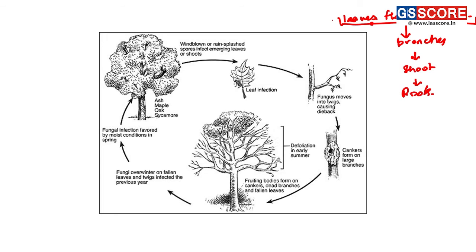So here we can see the trail from where it is starting and where it is ending. It is starting from the end part of the tree towards the basic part of the tree, which is roots and present inside the soil region.